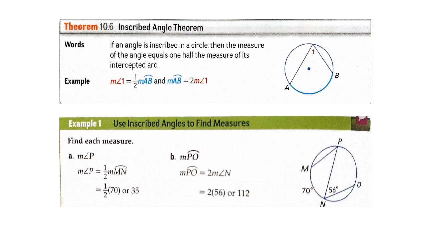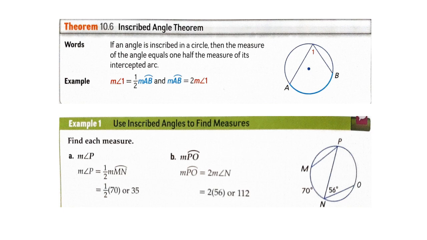The first theorem we are going to cover today is the inscribed angle theorem. This theorem says if an angle is inscribed in a circle, then the measure of the angle equals 1/2 the measure of each intercepted arc.